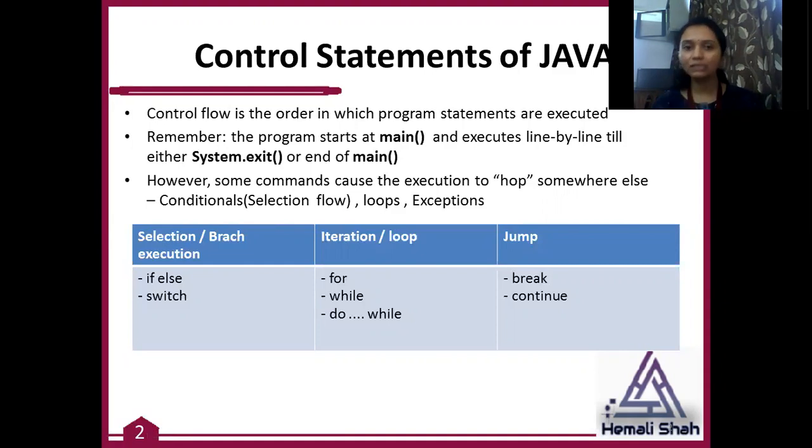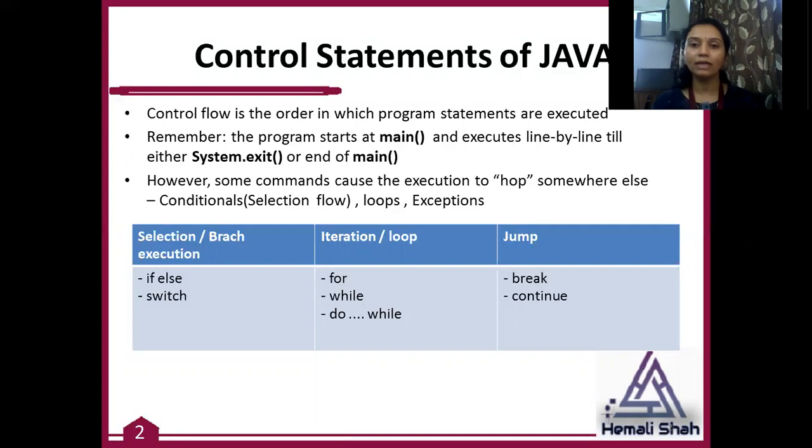You can repeat some part of the code. It is called loop statements. And you can execute part of the catch block and part of the finally block, and these blocks are available in the exception handling mechanism. The exception handling mechanism available in Java is one of the big topics, and it is in fact one chapter in our syllabus.